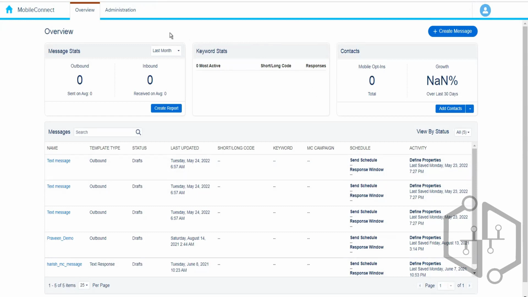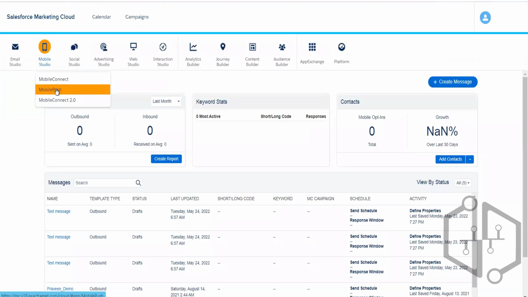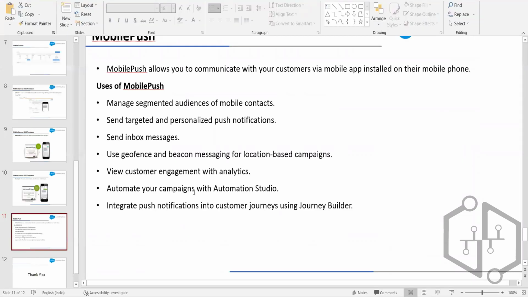Okay, so we discussed the overview and the illustration, and what things we require to send the SMS. Now in Mobile Studio, we have another application called Mobile Push, which is used for push notifications. As we discussed, we can send these push notifications to the customers who have installed our application on their mobile devices.